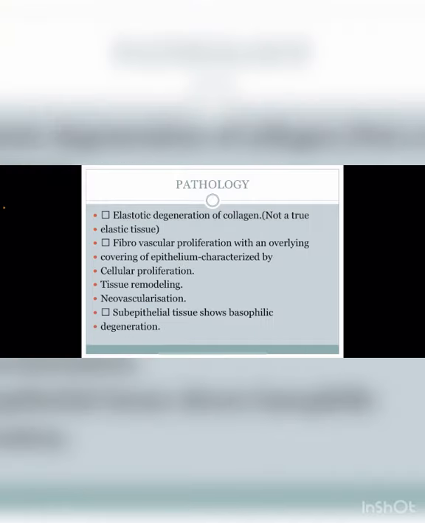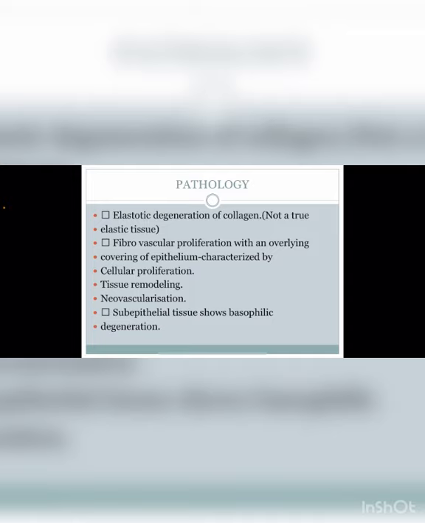After that, there is pathology that occurs in the conjunctiva that leads to the formation of the pterygium. There is an elastotic degeneration of the collagen. It is not true elastic tissue, but there is an elastotic degeneration of the collagen, and fibrovascular proliferation with overlying epithelium. It is fibrovascular because there are vessels and there is connective tissue. After that, there is cellular proliferation, tissue remodeling, new vascularization, and the subepithelial tissue shows basophilic degeneration.